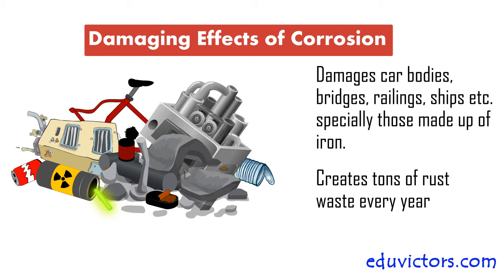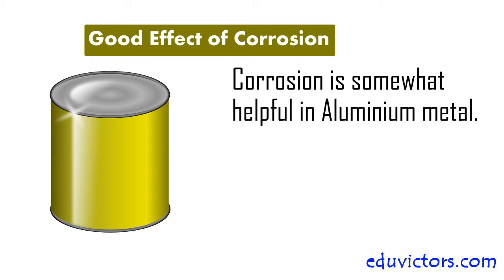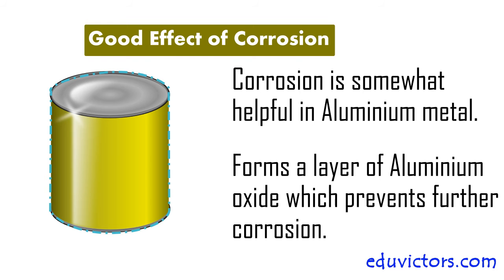Corrosion is a wasteful process. Every year, tons of various metals, especially iron, get wasted because of rusting. In case of aluminium, corrosion is somewhat helpful because it forms a coating of aluminium oxide which prevents the further oxidation of aluminium.